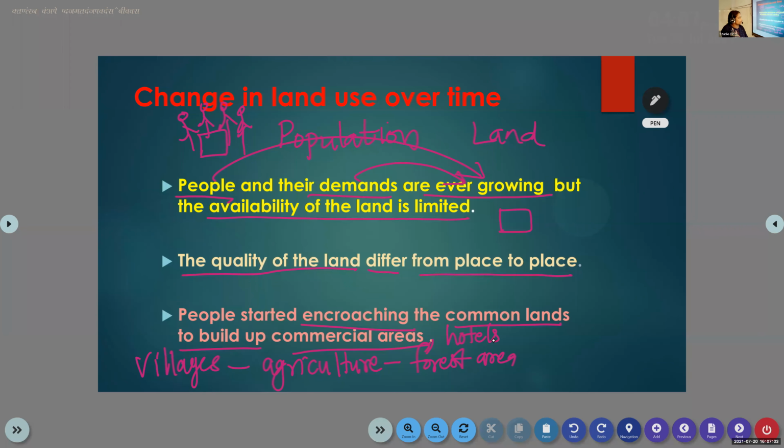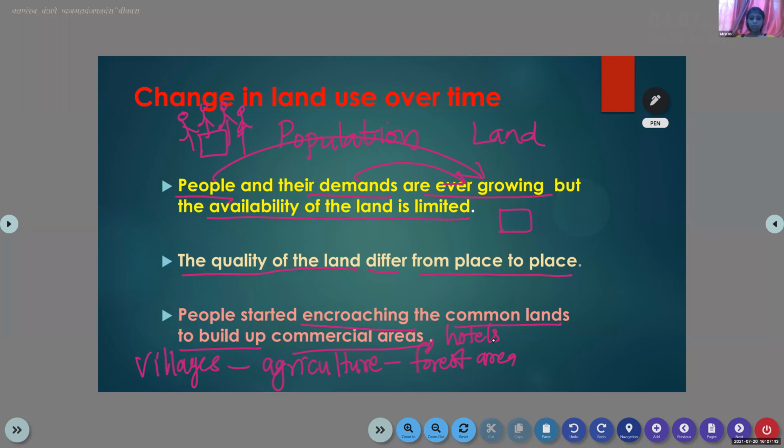People and their demands are ever growing, but the availability of land is limited. That means people's demands are growing, but the availability of land is limited. Then, the quality of land differs from place to place. The quality of land differs from place to place because the climatic condition of one place is not similar to the other one.